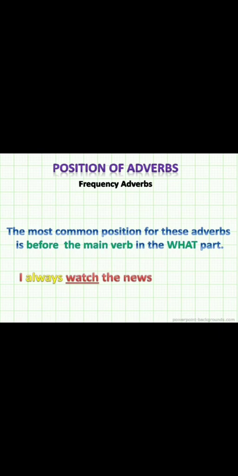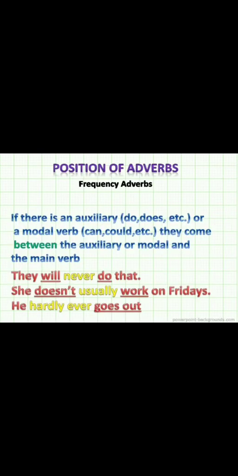It is called position of adverbs. If there is an auxiliary, do, does, or a modal verb, can, could, etc., they come between the auxiliary or modal and the main verb. For example, they will never do that. She does not usually work on Fridays.